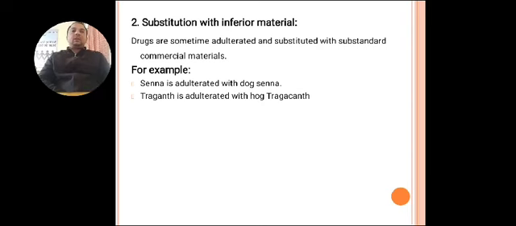Second one is substitution with inferior material. Drugs are sometimes adulterated and substituted with substandard commercial material. Example, Senna is adulterated with Dog Senna. Tragacanth is adulterated with Hog Tragacanth.